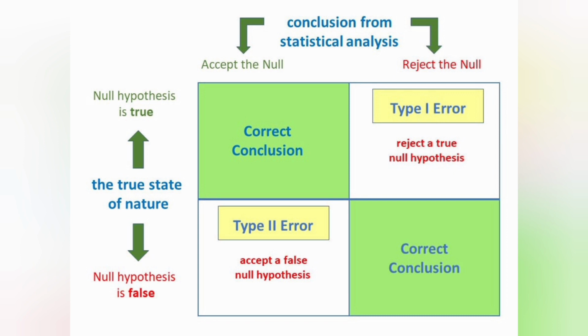Power. Power is the probability of finding a significant association if it exists. So it estimates the probability that the study will be able to detect a true effect of intervention. Power is taken as 1 minus type 2 error, or beta error.